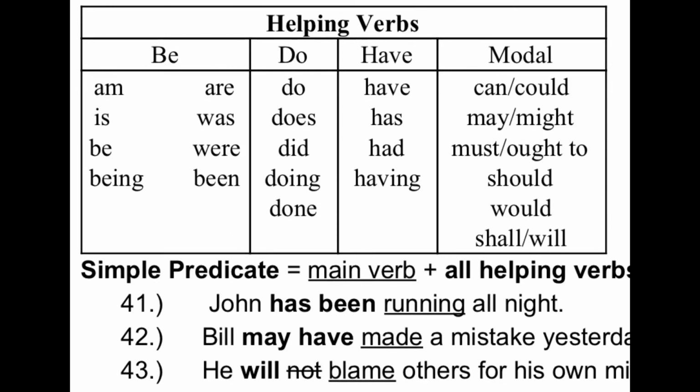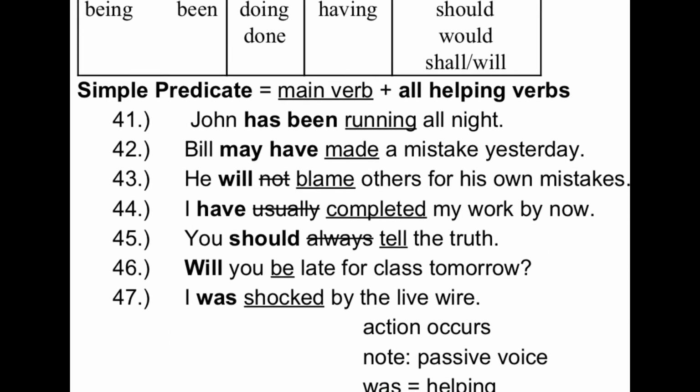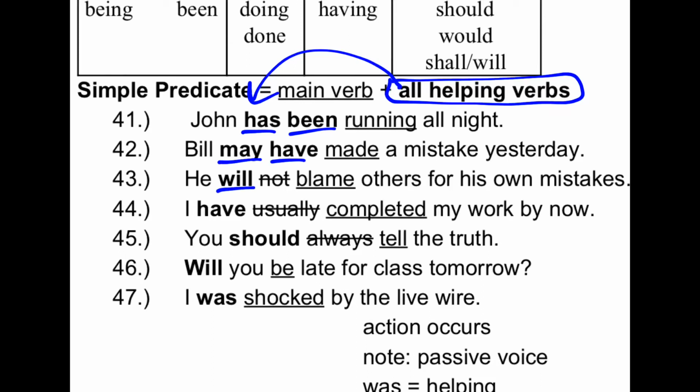Helping verbs include forms of the verbs be, do, have, and a series of other helping verbs called modal auxiliary verbs. Auxiliary is just Latin for helping. The general pattern here is that we have a main verb and then some number of helping verbs in front of them. So the helping verbs are actually in front of the main verb. John has been running all night. Has and been are helping, and running is the main verb. May, have, made, will, blame.